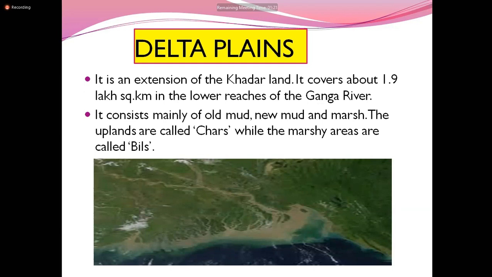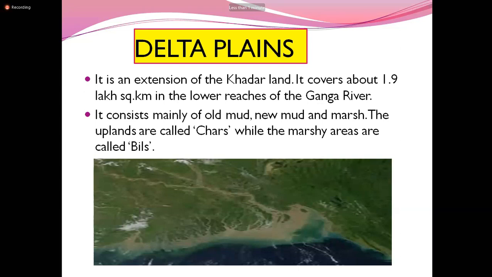It covers about 1.9 lakh square kilometers in the lower reaches of the Ganga river. It consists mainly of old mud, new mud, and marshes.